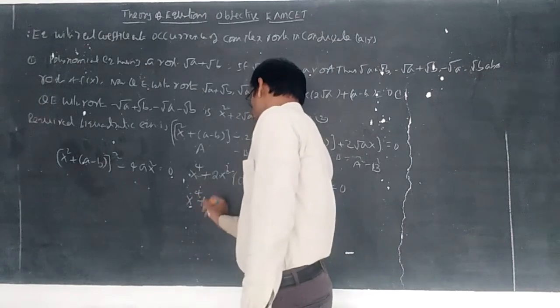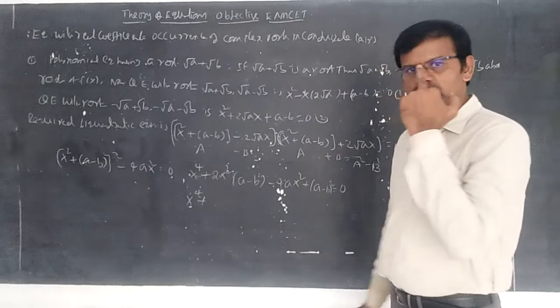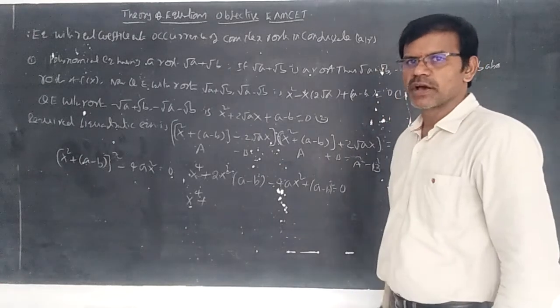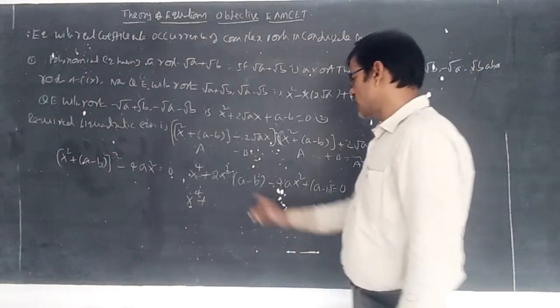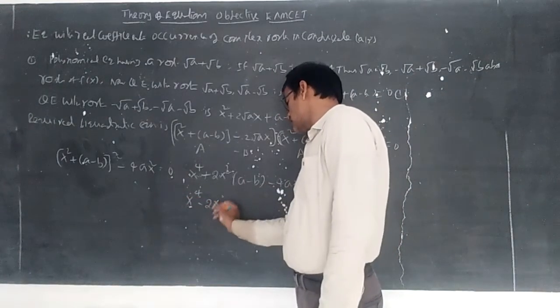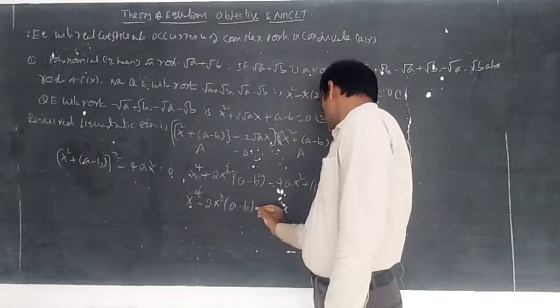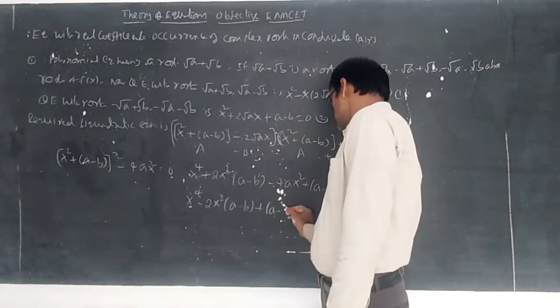X power 4 plus 2x square a minus 2a, 4ax square becomes minus 2ax square and minus 2bx square. So minus 2x square take comma, you can write a minus b plus a minus b whole square.